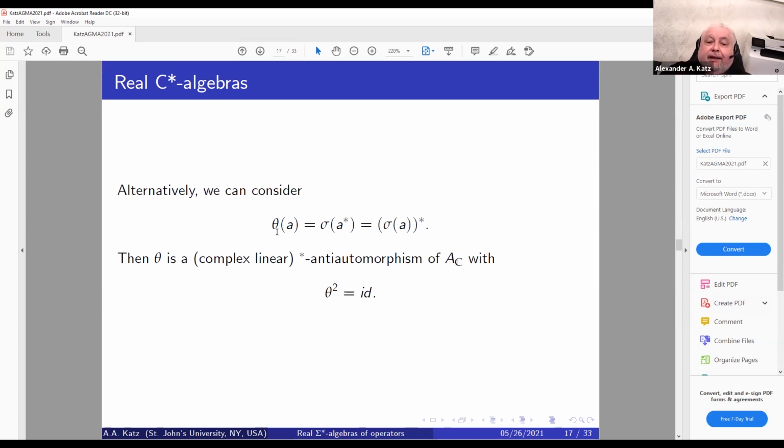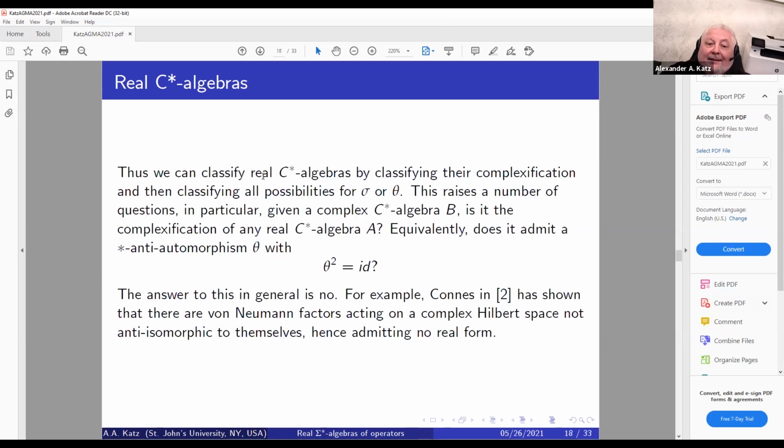We can define theta of A being sigma of A conjugate, which is otherwise speaking a conjugation of sigma of A. Then due to the star applied, theta is going to be a complex linear star anti-automorphism of the complexification whose square is equal to identity. Thus, we can classify real C-star algebras by classifying their complexification and then classifying all possibilities for sigma or theta.